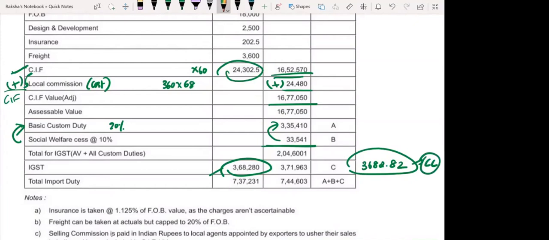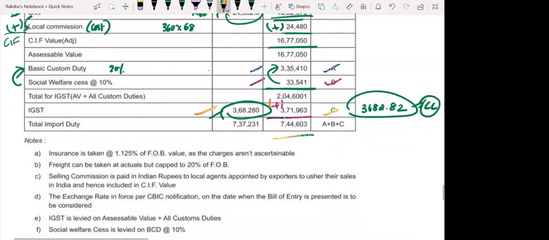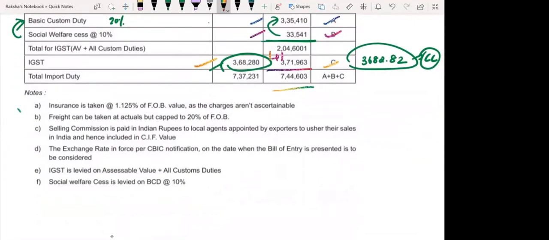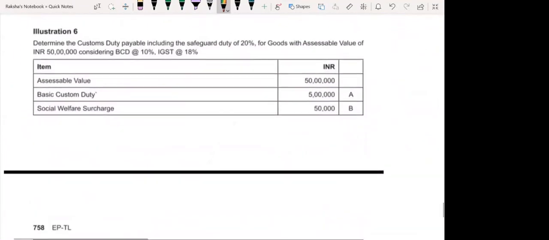Okay, so don't worry, in the exam hall they will give you clearly. They'll not ask you to assume anything. So you added, your answer should be total. They're asking you what is the total taxes that you have paid, right? So basic customs duty, social welfare cess and IGST total. Okay, fine. So just go through these notes so that your understanding becomes better.